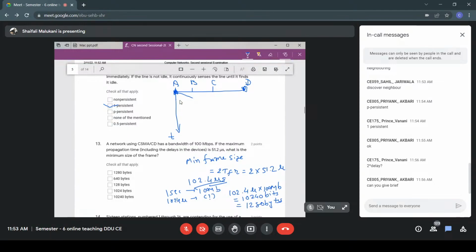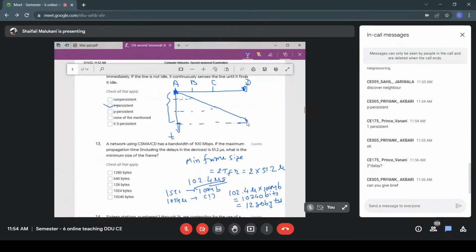At this moment it will reach B, because propagation time is taken. Then it moves further and reaches C, and at this time it reaches D. This is the propagation time my bit, or my frame, has taken to reach here.